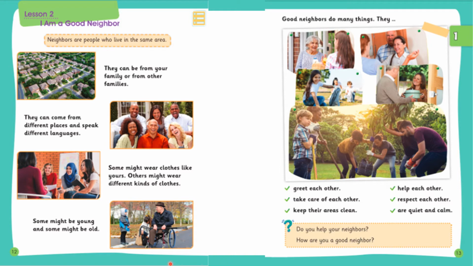Because we are all living almost together, even if they are not living inside our house, they are near to us. So it's our duty to be very careful and very nice to them, and we should always do good to them. Let's see how neighbors can do some nice things for others. We have got some pictures here. Maybe we can see an elderly lady. She might be needing help. She is not able to cook herself, so her neighbor is presenting her some food.